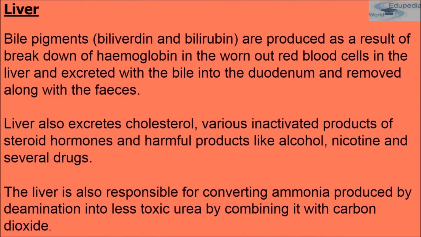Now the next accessory excretory organ is the liver. Bile pigments such as biliverdin and bilirubin are produced as a result of breakdown of hemoglobin from worn out RBCs in the spleen, which is known as the graveyard of RBCs, that is red blood cells. They are excreted with the bile into the duodenum and removed along with the feces.